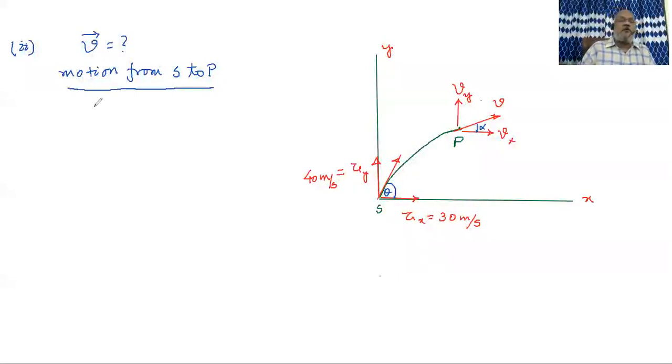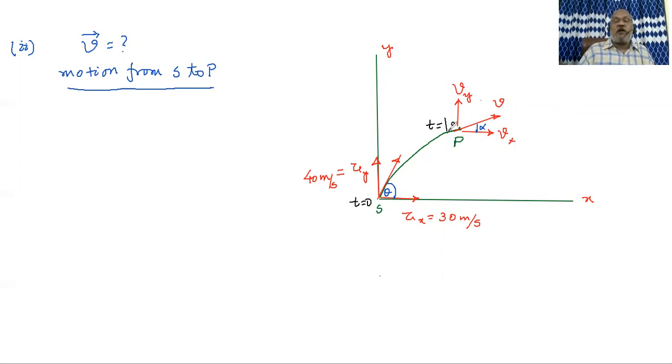Okay, so let us go to that approach which we have just discussed. The velocity at the point P is to be found out. This is time t equal to 0, that is the start, and that is time t equal to 1 second.